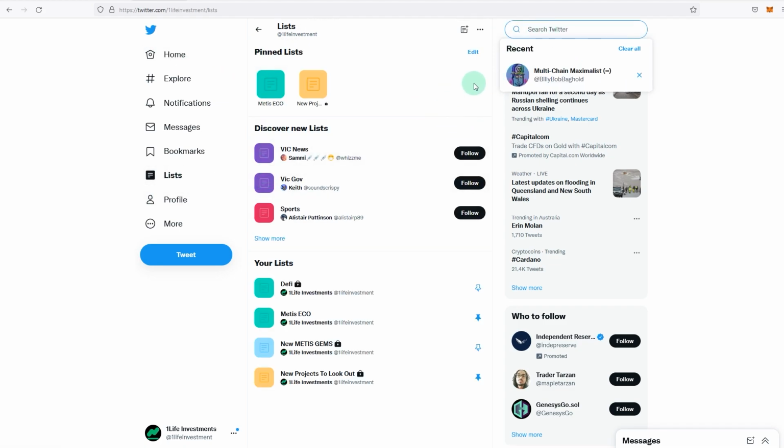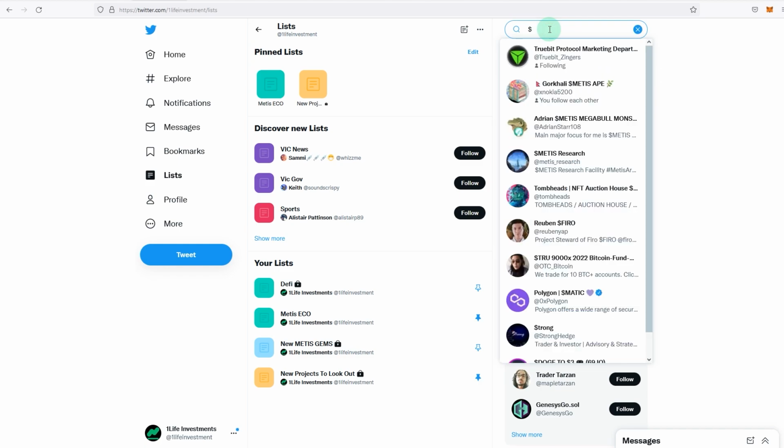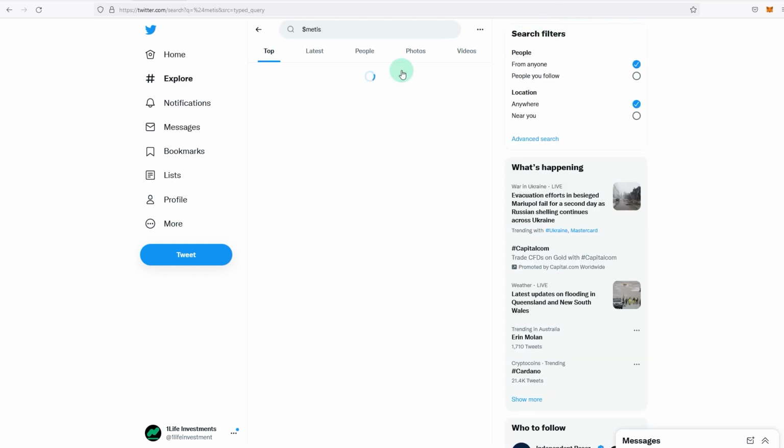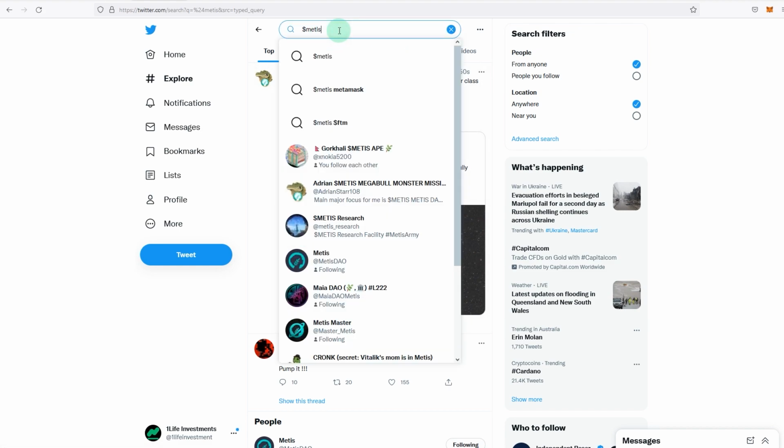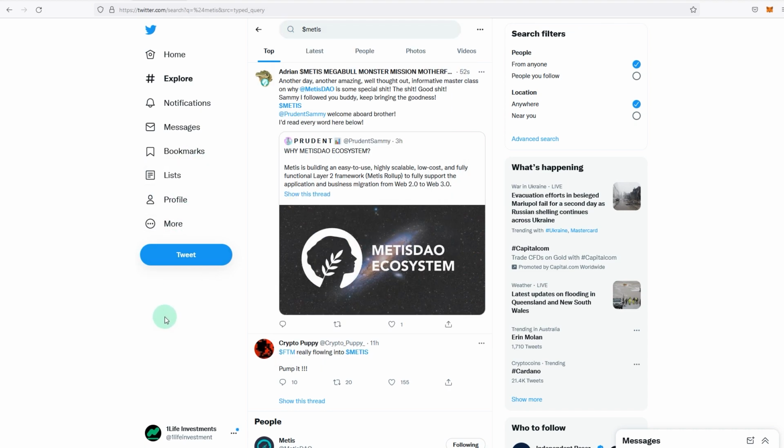Another one is definitely searching with the $ sign. If you have been using Twitter for a while, this is one of the ways you can search for the ticker, and then everything that is related to that ticker will come up. Usually people will tweet out if there's a new project that's launched. They usually tweet out with METIS in the tweet as well, so it'd be easier for you to find out. So that's another thing.